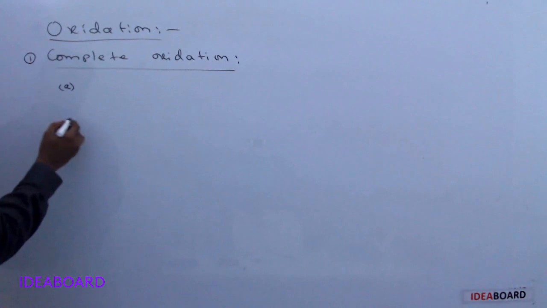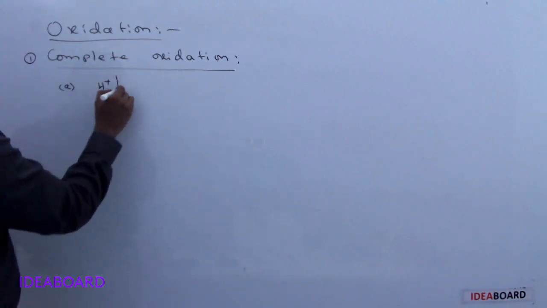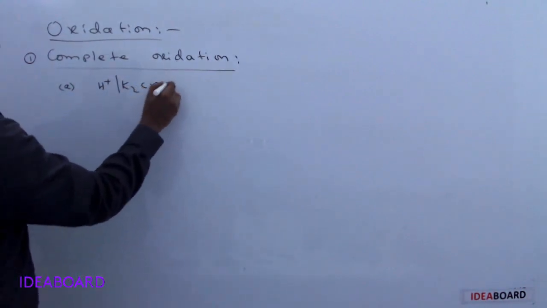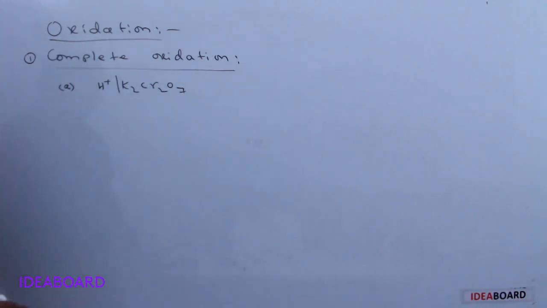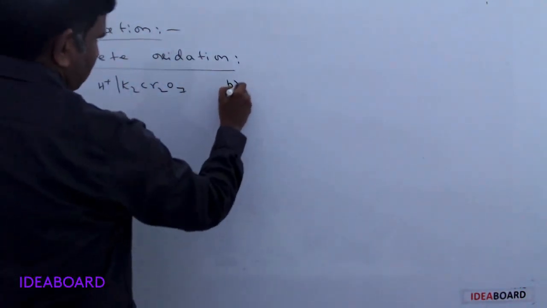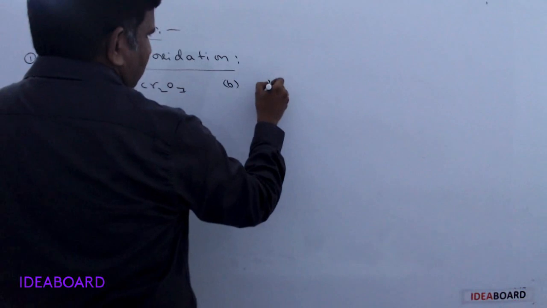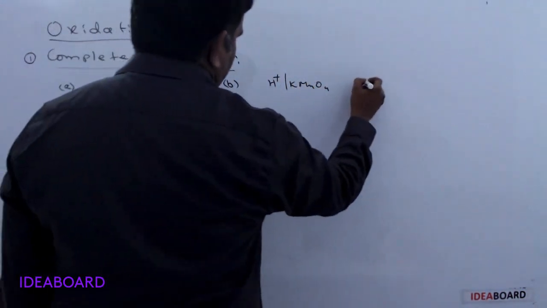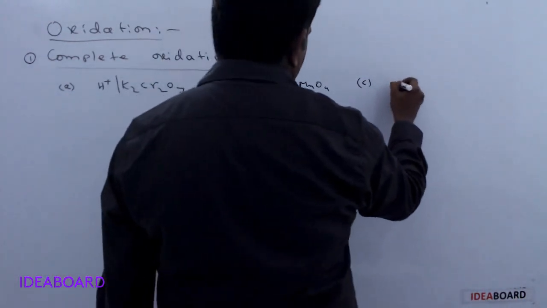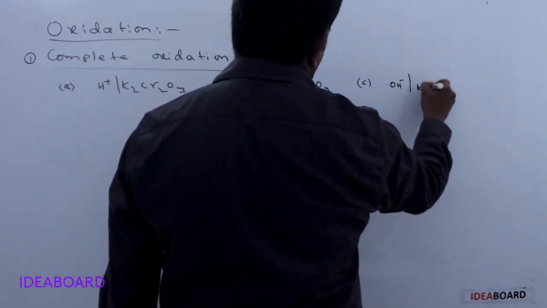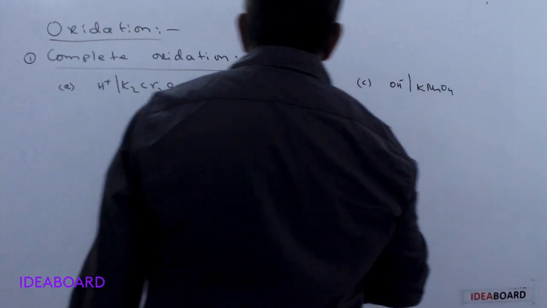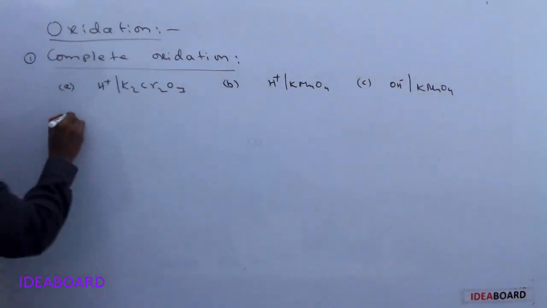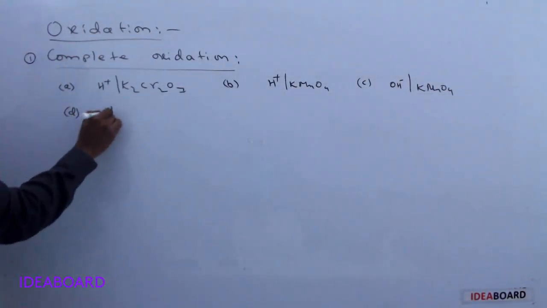The first reagent used is acidified K2Cr2O7, potassium dichromate. Another reagent used is acidified KMnO4, another is alkaline KMnO4, and another is Jones reagent.